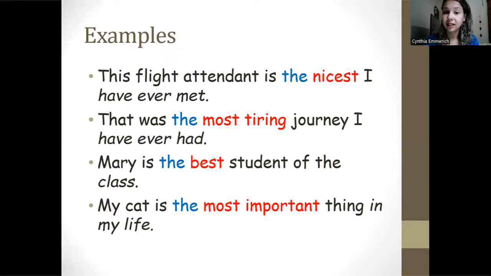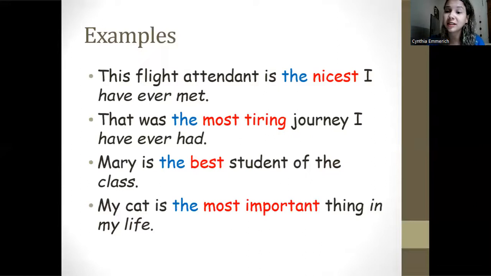This flight attendant is the nicest I have ever met. That was the most tiring journey I have ever had. Mary is the best student of the class. My cat is the most important thing in my life.